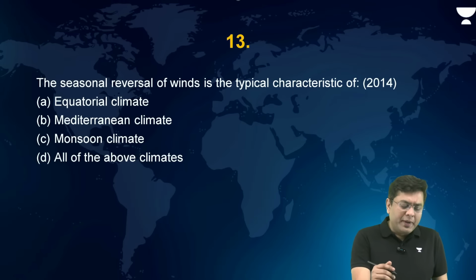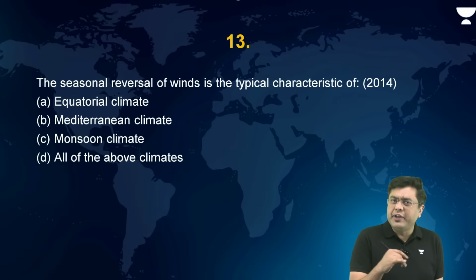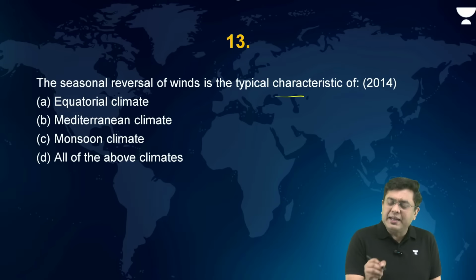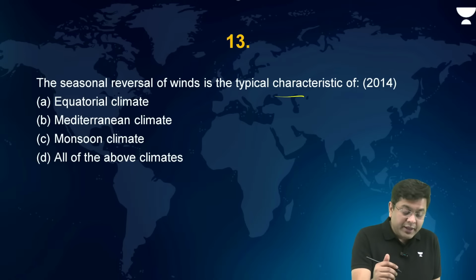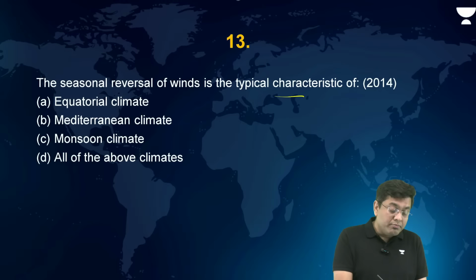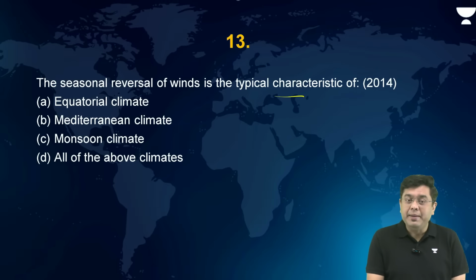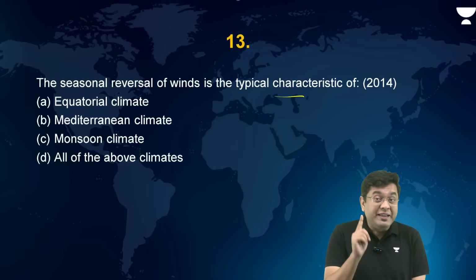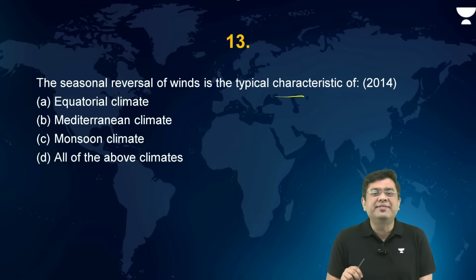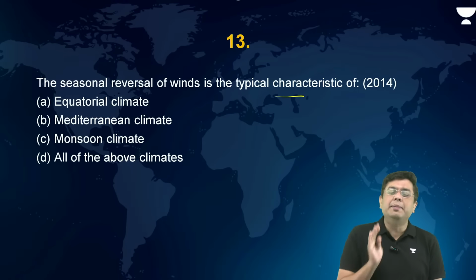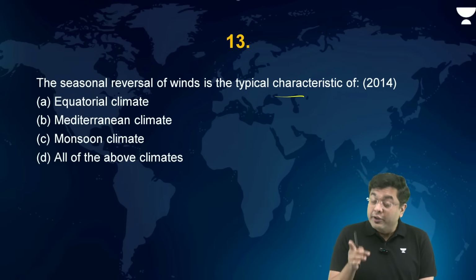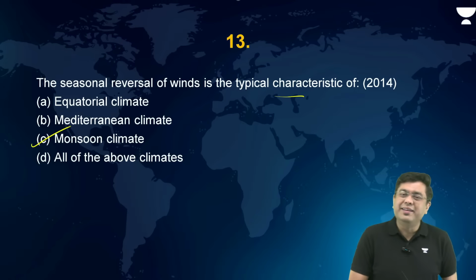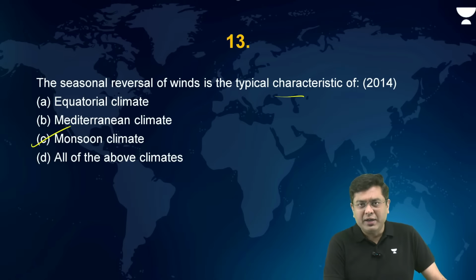It is again about the global climate. Seasonal reversal of wind is a typical characteristic of equatorial, Mediterranean, monsoonal, all the above climate. This is a very simple question, but mind you, even this question has been repeated twice by UPSC if you consider the past 15 years. So that tells you the topics as well as the concepts, they are repeated. So here the correct answer is C, that is monsoonal climate.